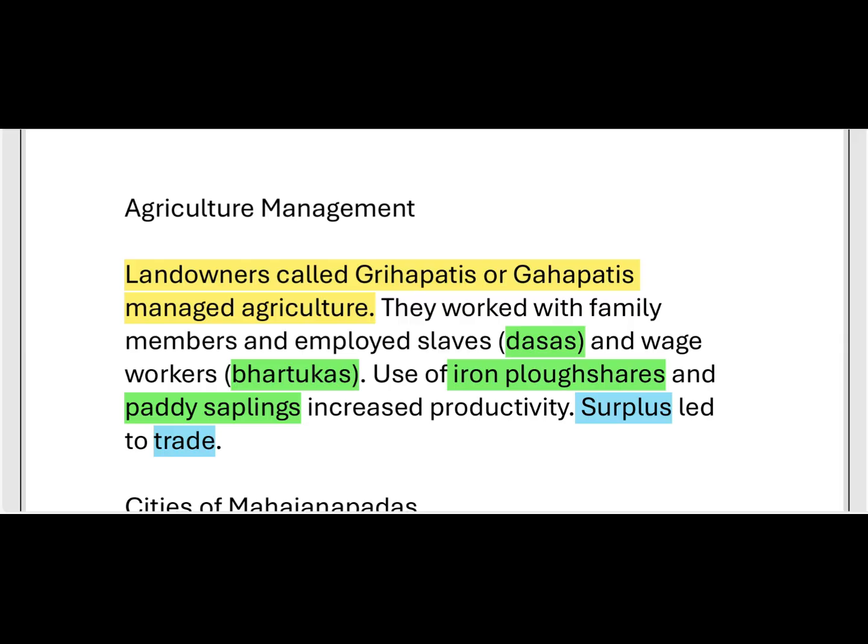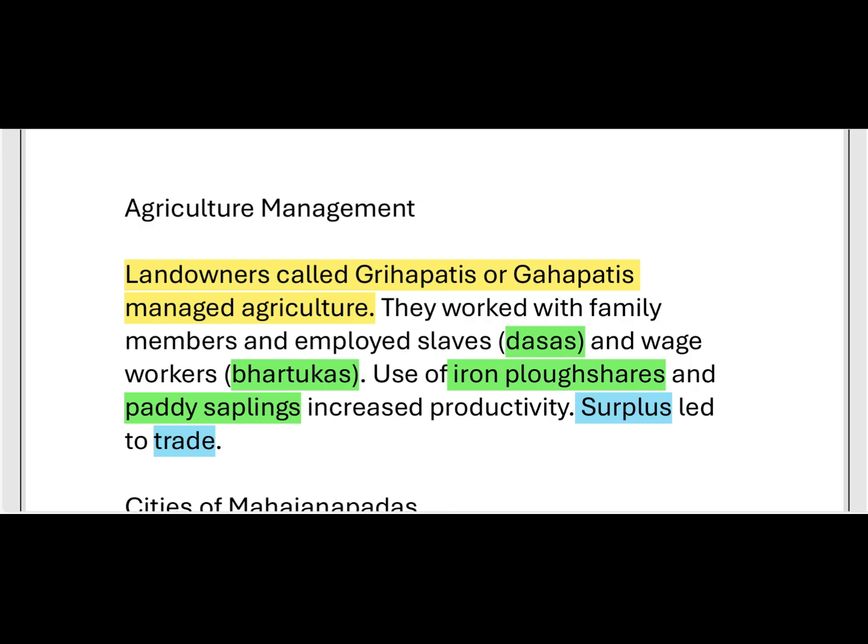Here we can come back to the topic. These slaves worked as employees of the landowners called gahapatis, and wage workers were called baruktas. Then there was the use of the iron ploughshare.